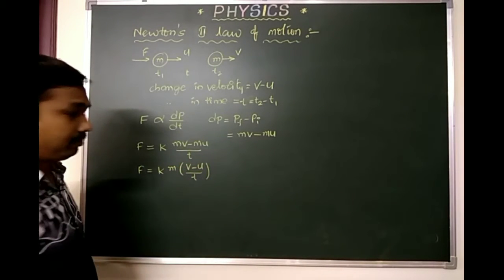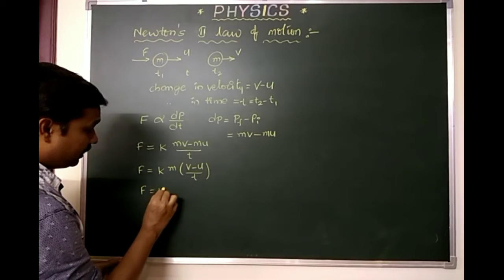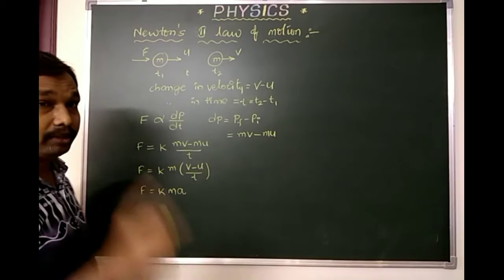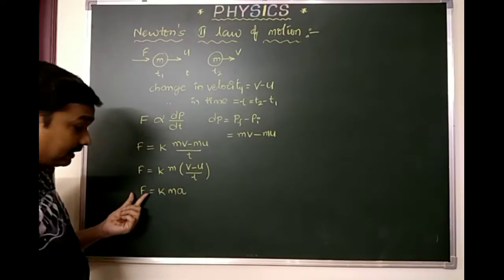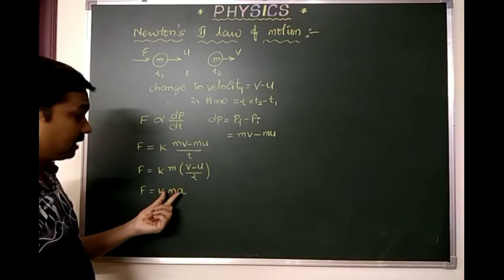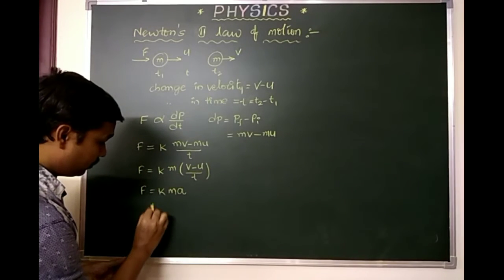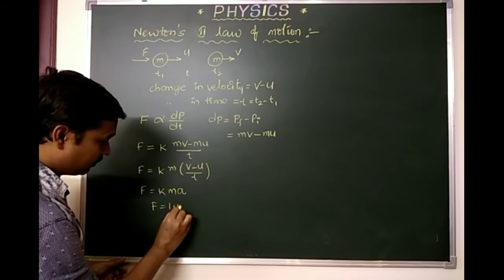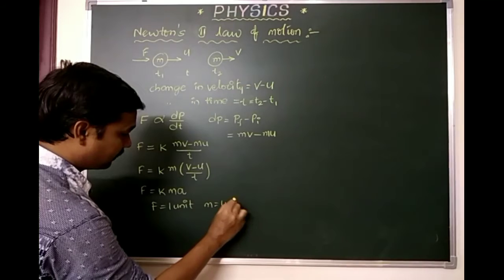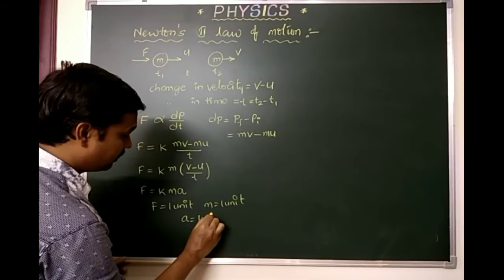Change in velocity by time gives you acceleration, so we will get F equals K into ma. What about the K value? K value becomes 1 when the force exerted is 1 Newton or 1 unit, mass is 1 unit, and acceleration is 1 unit.